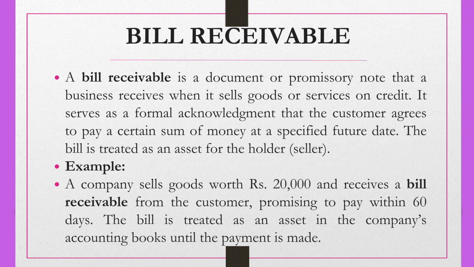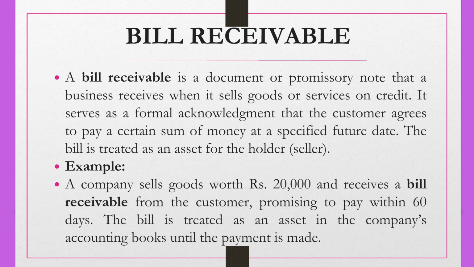So now let us discuss bill receivable. A bill receivable is a document or promissory note that a business receives when it sells goods or services on credit. It serves as a formal acknowledgement that the customer agrees to pay a certain sum of money at a specified future date.